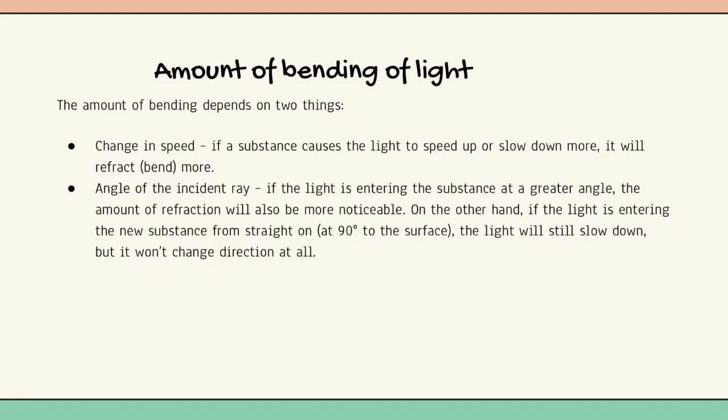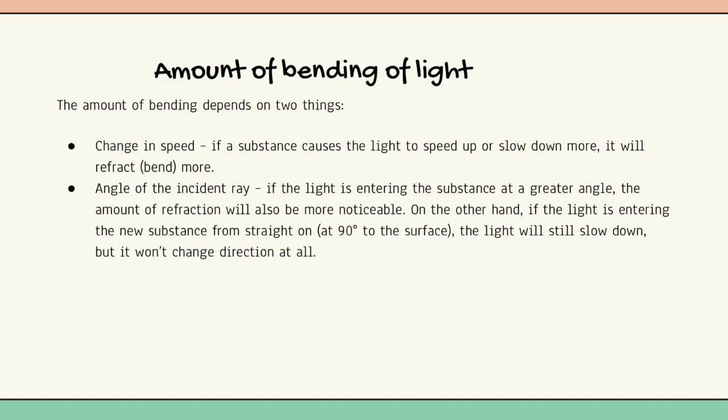What about the amount of bending of light? The amount of bending of light depends on two things. First, change in speed. If a substance causes the light to speed up or slow down more, it will refract or bend even more. Second, the angle of the incident ray. If the light is entering the substance at a greater angle, the amount of refraction will also be more noticeable.